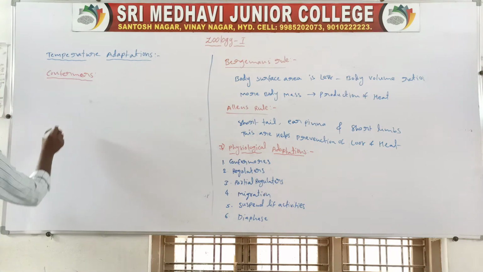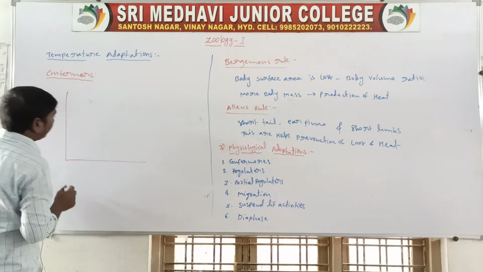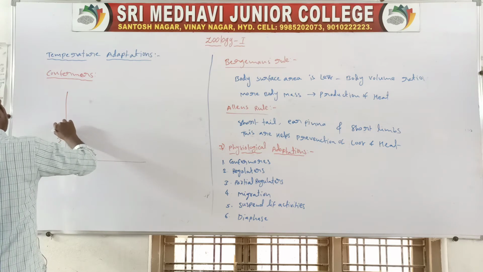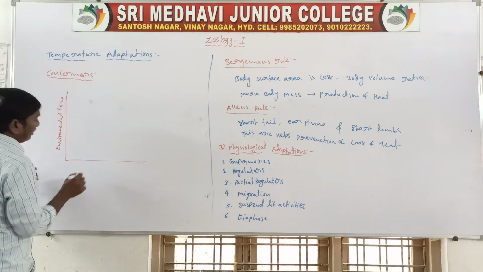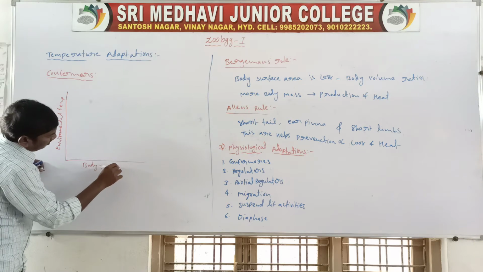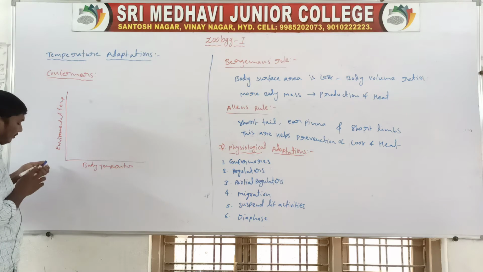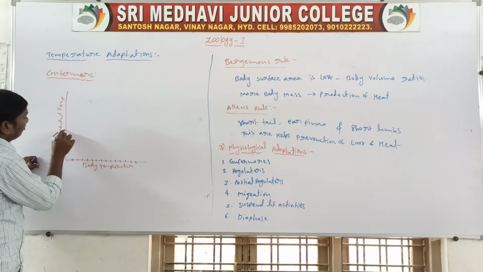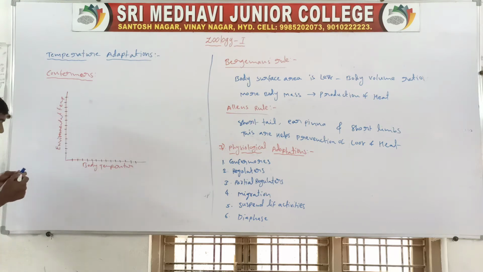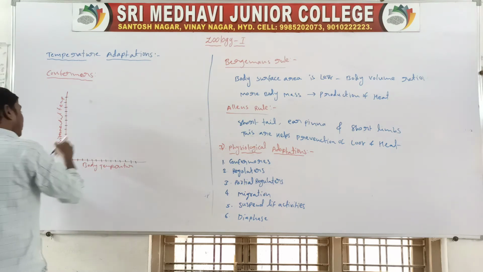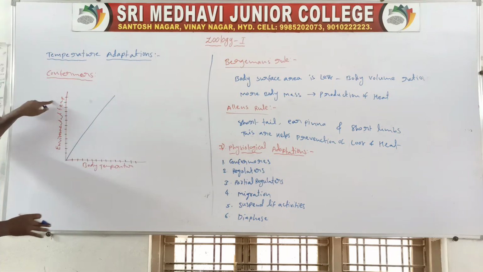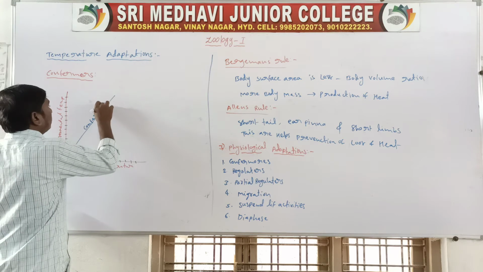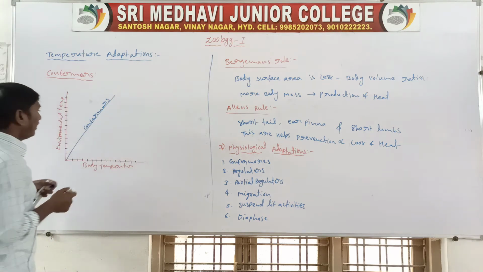See the flow chart. Environmental temperature, body temperature. When the environmental temperature increases, the body temperature also increases. So they are called conformers.